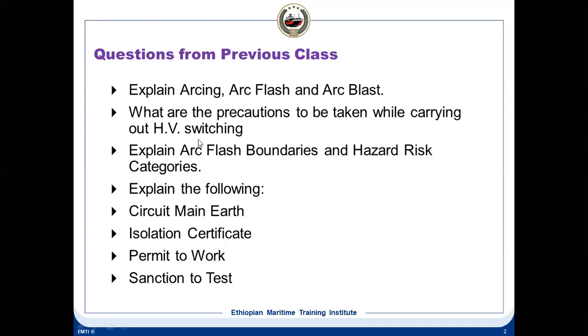Then explain arc flash boundaries and hazard risk categories. We discussed this in the last class. There are boundaries for how far you can go, how safe you are from the arc flash, and how much distance you have to keep. There are also various hazard risk categories that we discussed. I will show you one OSHA chart of the distance, how near we can go to high voltage equipment when you work on live systems.